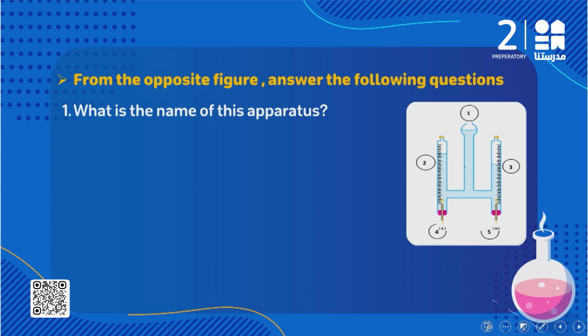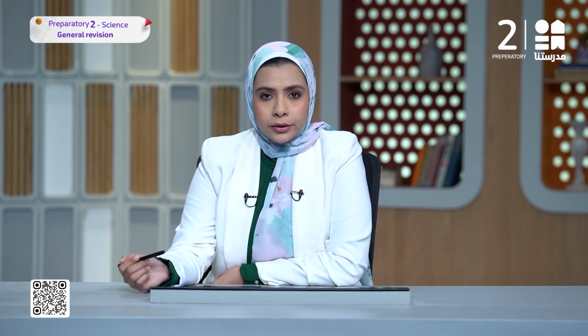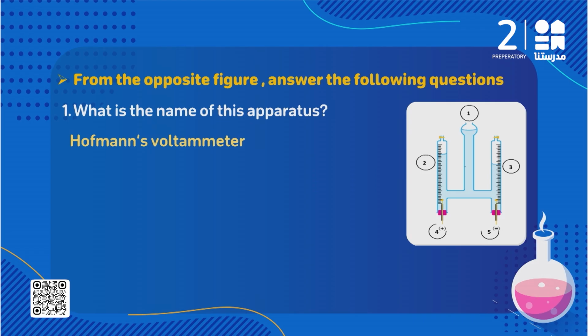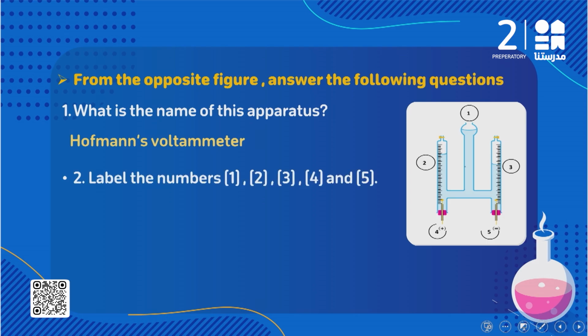Okay, let's move to another type of question here. You are going to look at this figure and answer the following questions. Do you remember the name of this figure? It's called what? This device is called Hofmann's voltameter. Do you remember the importance of this device? We use it to make what? To make electrolysis of the water, meaning to separate its components from each other, which are oxygen gas and hydrogen gas. So this device is called Hofmann's voltameter.